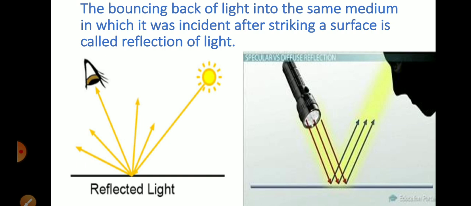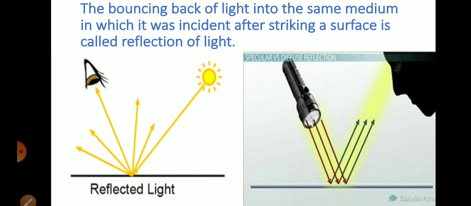And children, due to reflection of light only, you are able to see different objects, different things and materials around us. So I hope, children, the definition of reflection of light is clear. The bouncing back of light: when will the light bounce back?